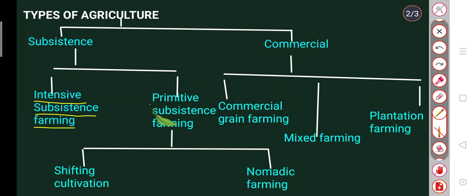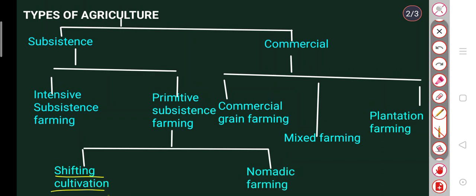Now we will talk about primitive subsistence farming. What is primitive subsistence farming? Primitive subsistence farming is a small scale farming pattern of agriculture that is primitive in nature. It is divided into shifting cultivation and nomadic farming.